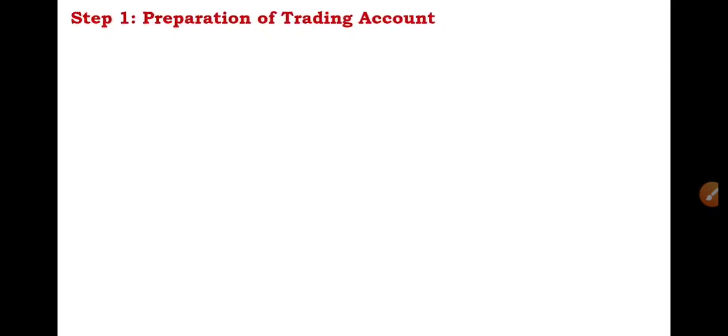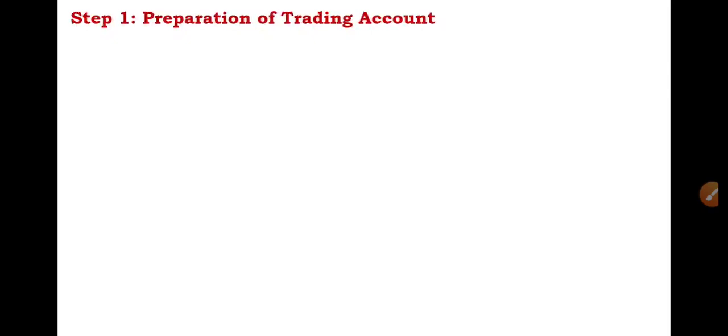Step number 3, memorandum of trading account. Step number 4, calculation of actual loss of stock. And step number 5 is ascertainment of the insurance claim amount. So these are the 5 steps we need to follow to find out the insurance claim amount.